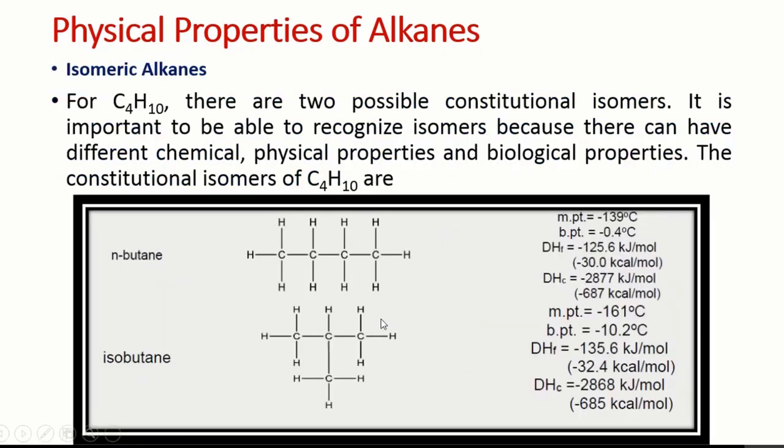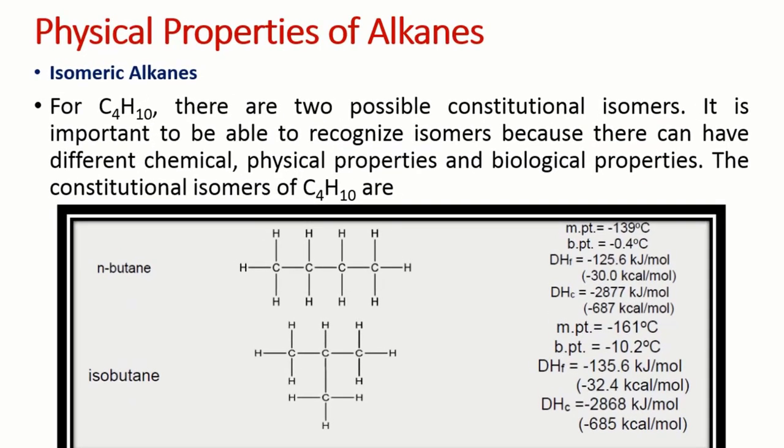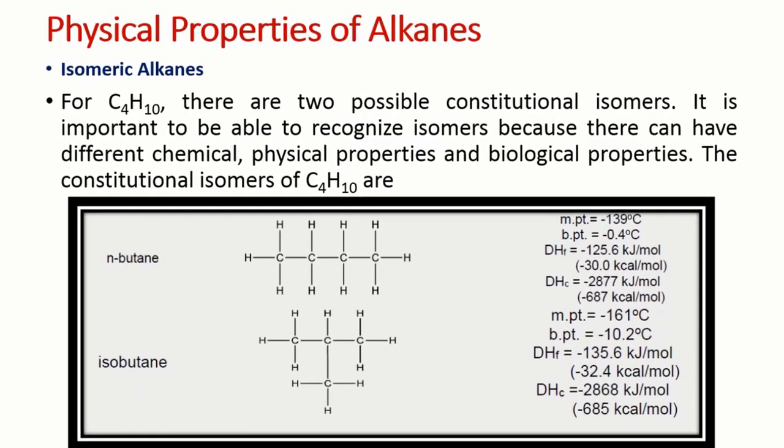By increasing the carbon atoms, until propane there is no possibility of a second structure. But when we move towards butane, there is a possibility of a second structure, called isomeric structures. We know isomerism: molecules having the same molecular formula but different structural formula. So when we have four carbons, C4H10, there are two possible structural isomers, called constitutional isomers, N-butane and isobutane. Their physical data is given over here. This is the straight chain and this is the branch chain, and the branched one has a low boiling point as compared to the straight chain.